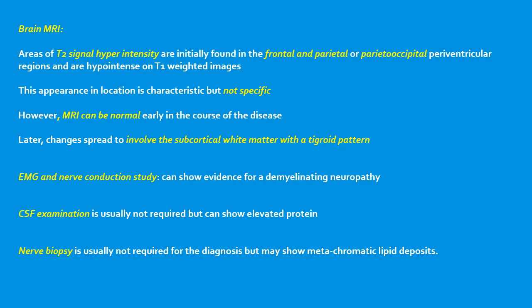Brain MRI. Areas of T2 signal hyperintensity are initially found in the frontal and parietal or the parieto-occipital periventricular regions and are hypointense on T1 weighted images. This appearance and location is characteristic but not specific. However, MRI can be normal early in the course of the disease. Later, these changes spread to involve the subcortical white matter with a tigroid pattern.